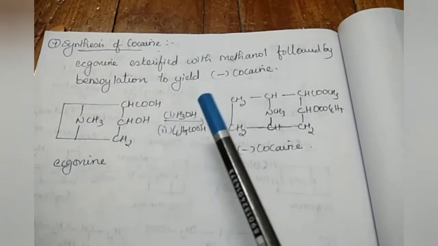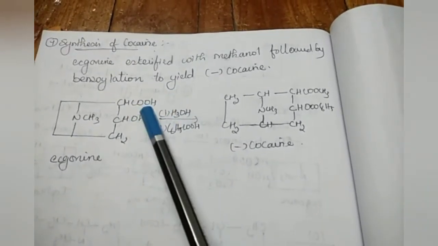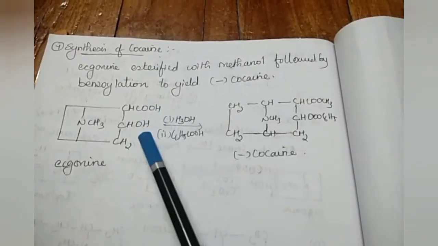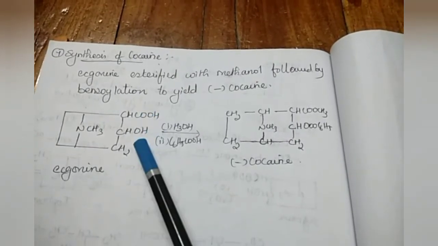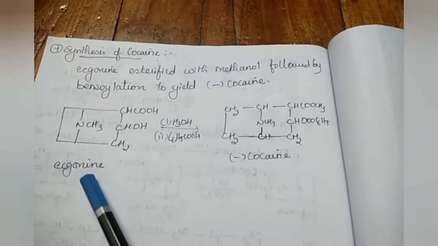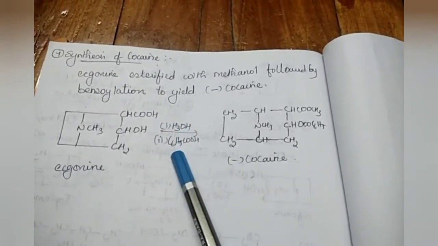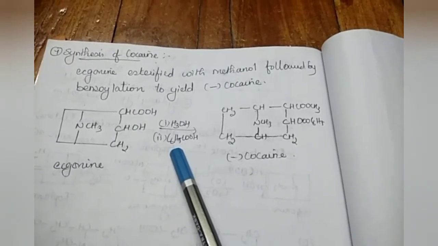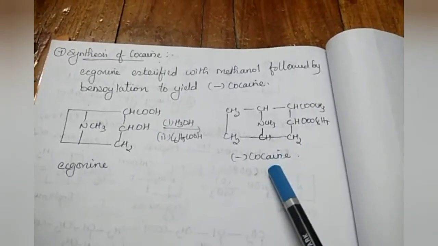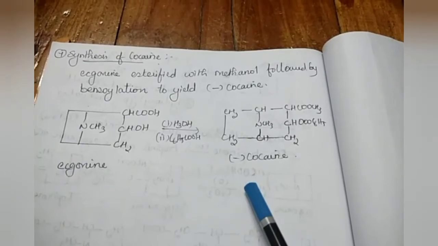Synthesis of cocaine. Ecgonine is esterified with methanol to get CHCOOCH3 at this part, and benzoylation to get OCOC6H5 at this part. So esterification with CH3OH methanol and C6H5COOH benzoic acid, we get cocaine. This is the synthesis of cocaine, and from this the structure of cocaine is finally determined.